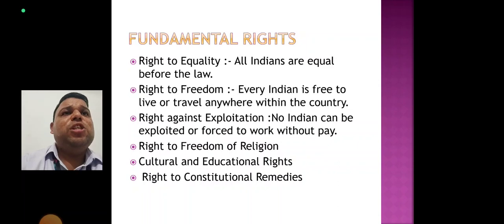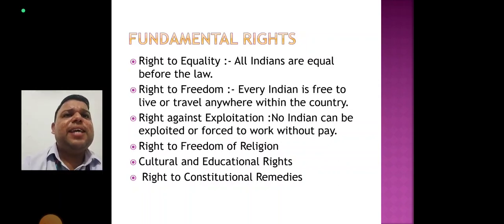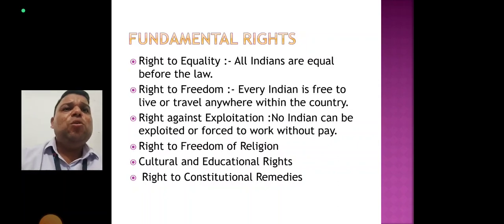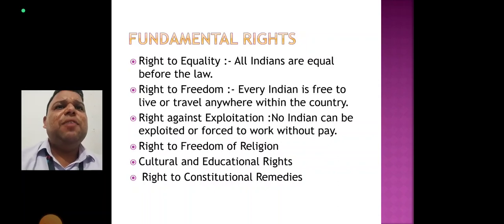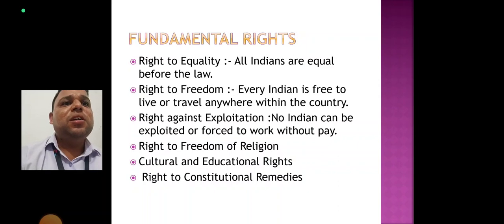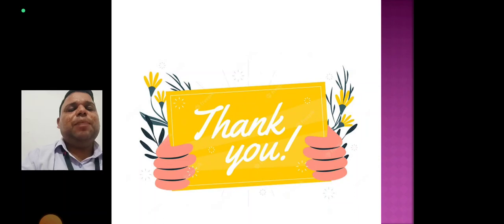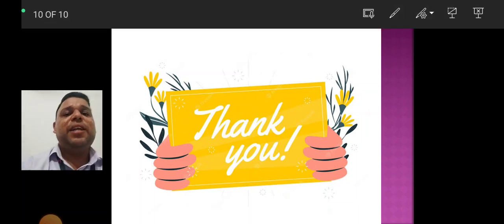Right to constitutional remedies. This right empowers the citizen to approach a court of law in case their fundamental rights have been denied to them. Now, even though our constitution has set up a vision of equality for its citizens, many inequalities continue to exist even today. As informed and aware citizens, each one of us should strive to achieve the democratic values enshrined in our constitution. Now, this is all about our chapter number 21, prejudice, discrimination, and inequality.